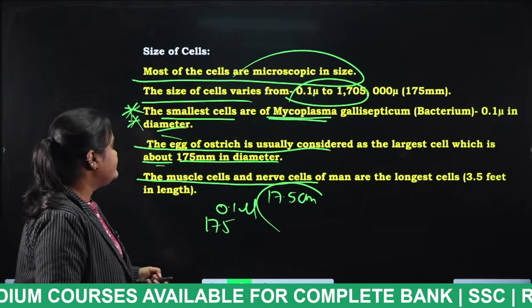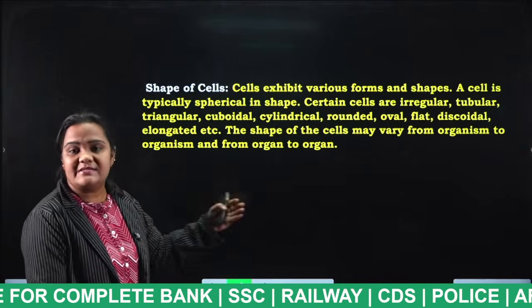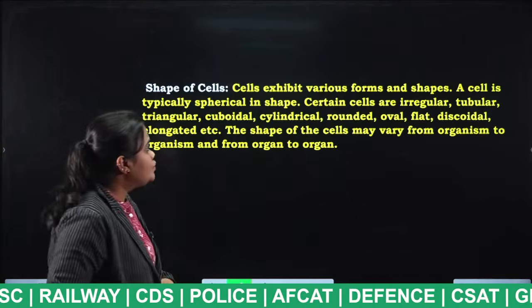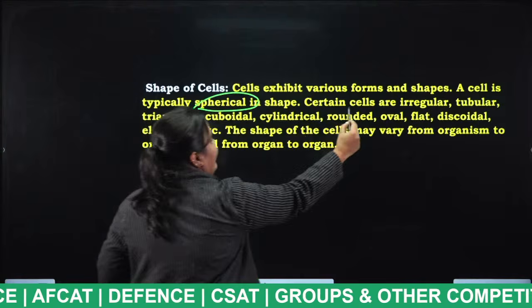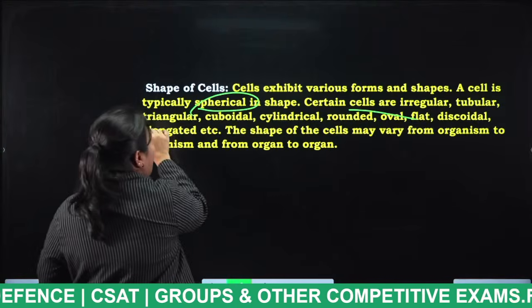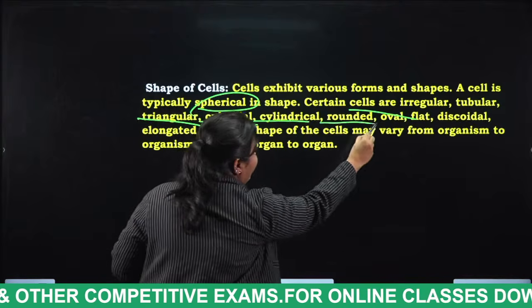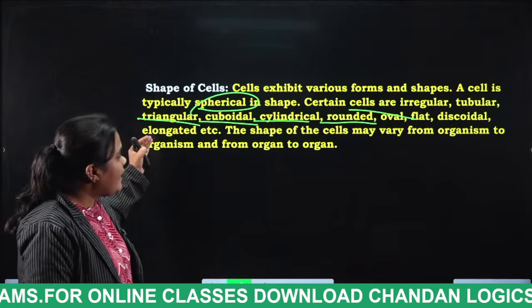Next, the shape of the cell. How does the shape of cells vary? What are the shapes of different types of cells? It may be spherical, and some may be irregular, some tubular, some triangular, some cuboidal, some cylindrical, some rounded, some oval, flattened, discoidal, elongated, etc.